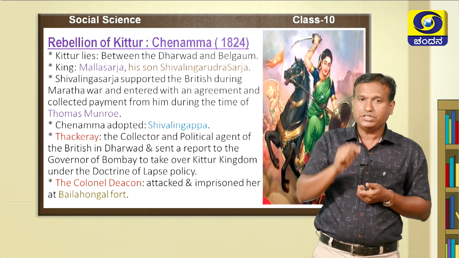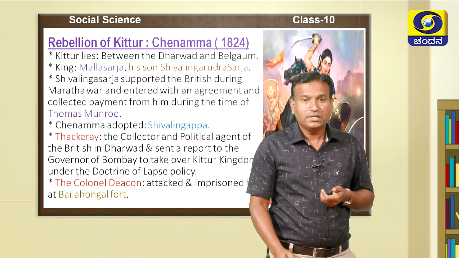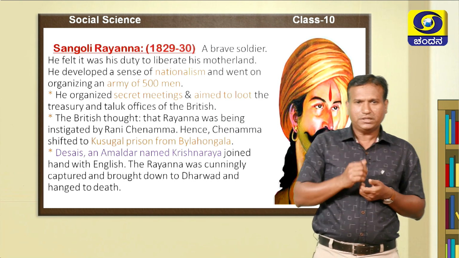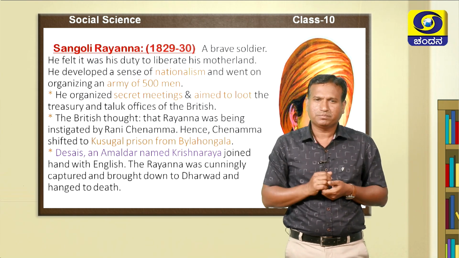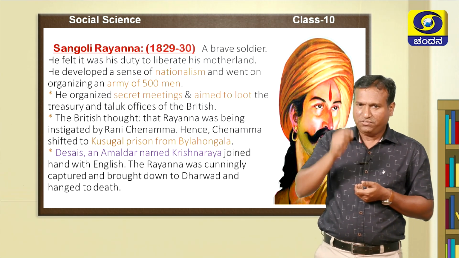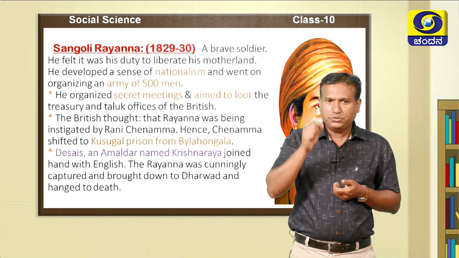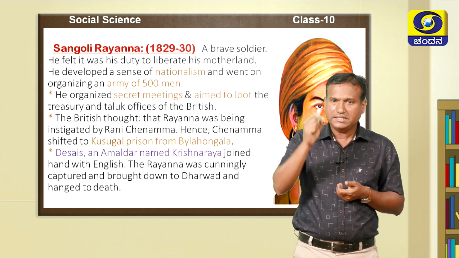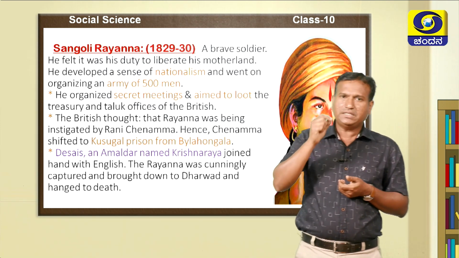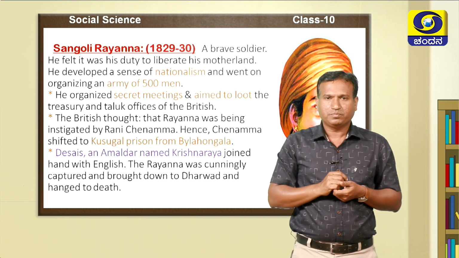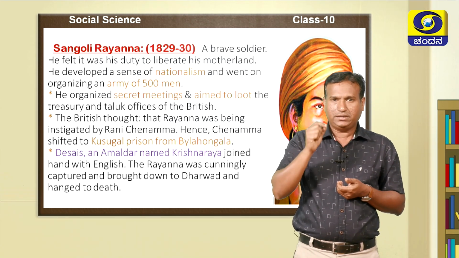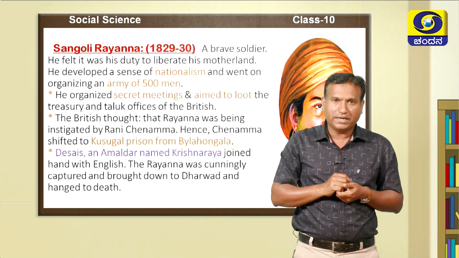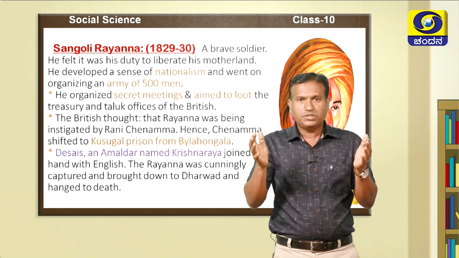But she had a soldier, whom we call Sangoli Rayana, a warrior, a brave soldier, a sainika. He felt it was his duty to liberate his motherland. He wanted to develop the sense of nationalism. He developed the sense of patriotism. He wanted to organize the army and fight against the English to liberate the motherland. That is why he organized a force of 500 men.